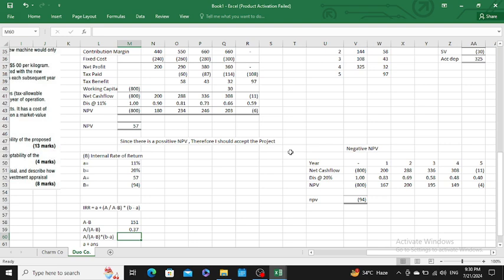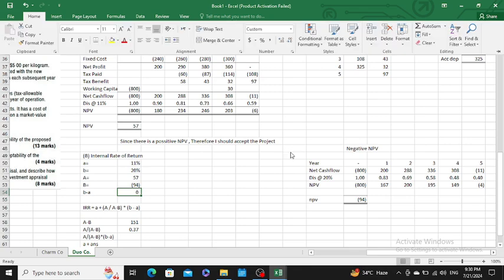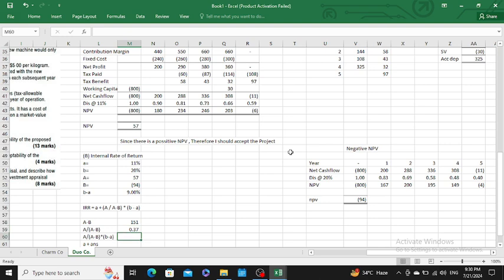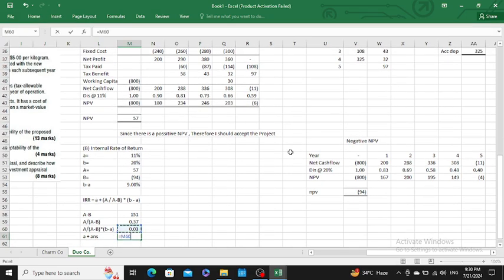Okay, sir. Then, I would also calculate B minus A, which is 20 minus 11%, which means your B minus A would be 9%. So 0.37 would be multiplied by 9%, which means you would be getting 0.03. Then 0.03 should be added with A, which means your A is 11%.